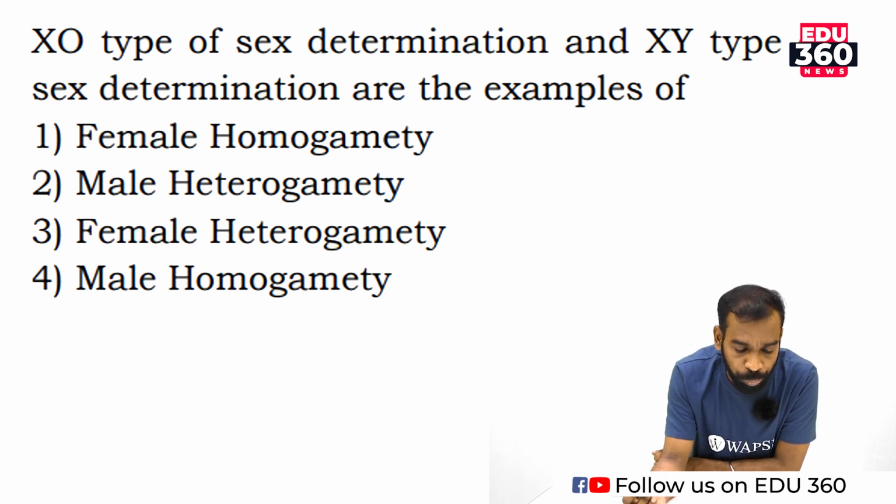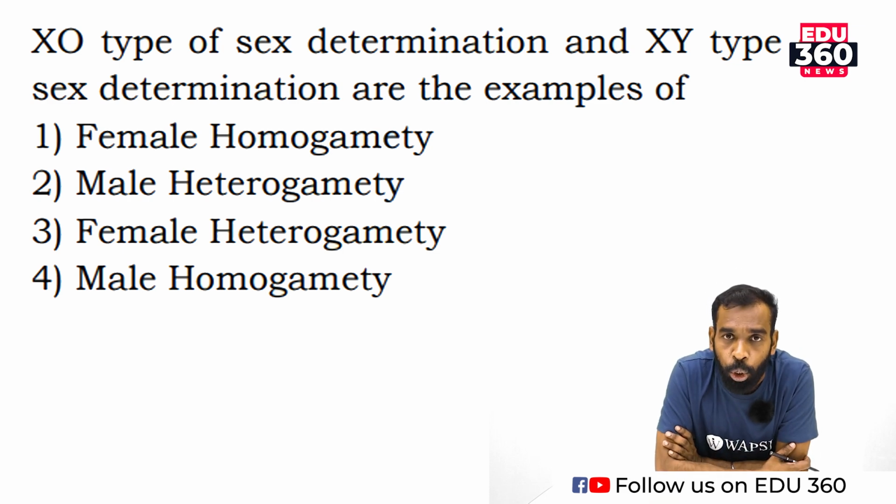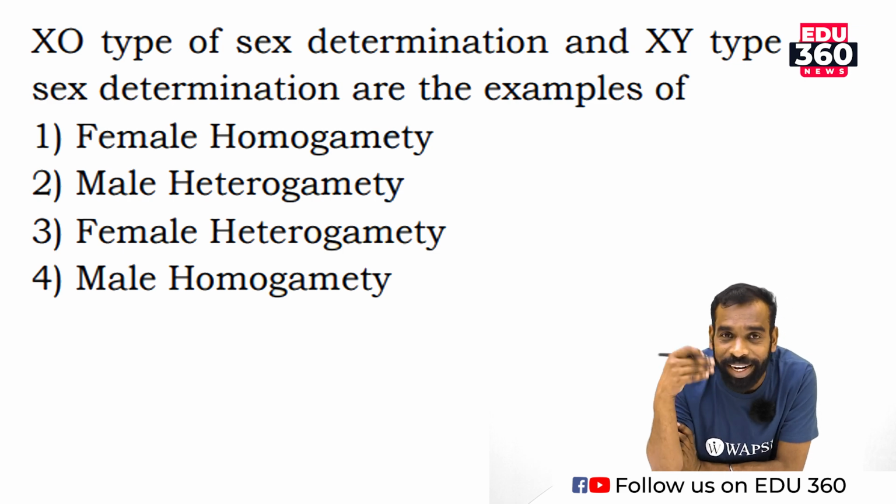Then question number 2, first human-like being. That question is connected with the plus 2 evolution chapter. The first human-like being is Homo habilis. So when you are reading that NCERT textbook, their features are clearly given.